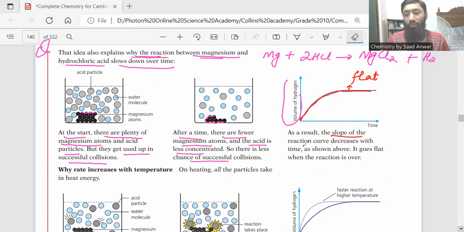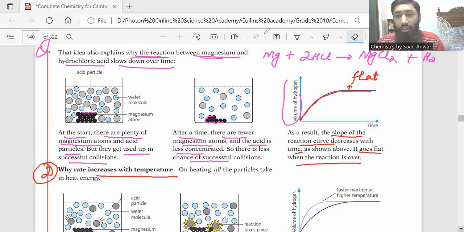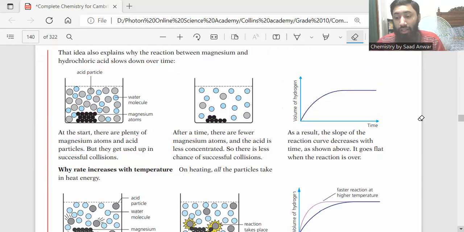As a result, the slope of the reaction curve decreases with time as shown above. It goes flat when the reaction is over. The game is finished now. So the other factor is why rate increases with temperature, because we know when the temperature is increased, the rate of successful collisions also increases.